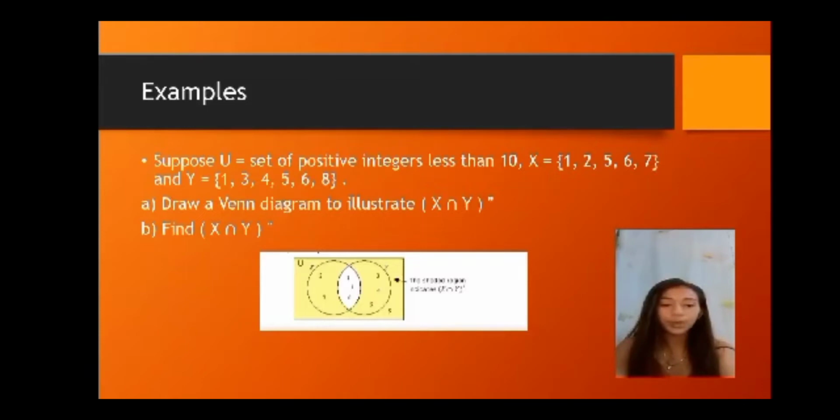For example, suppose U is a set of positive integers less than 10, X is the set {1, 2, 5, 6, 7}, and Y is the set {1, 3, 4, 5, 6, 8}. Then draw a Venn diagram to illustrate X intersect Y. Then find (X intersect Y)'.